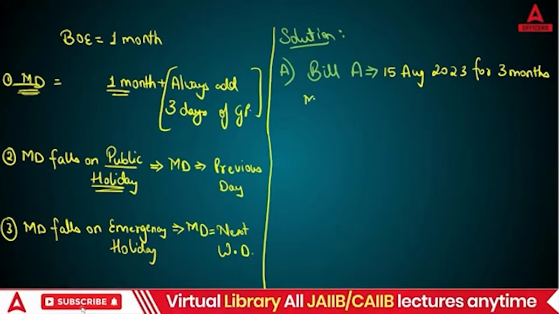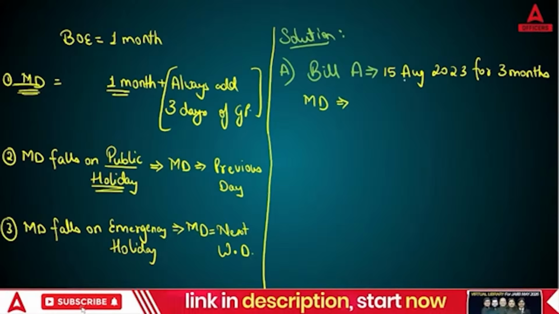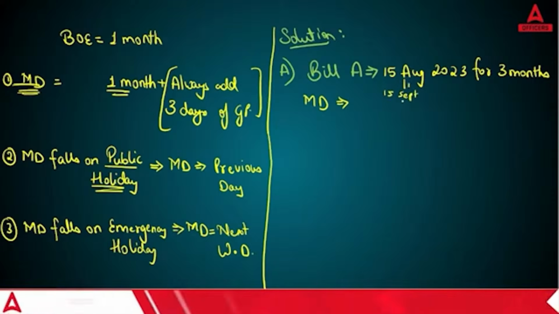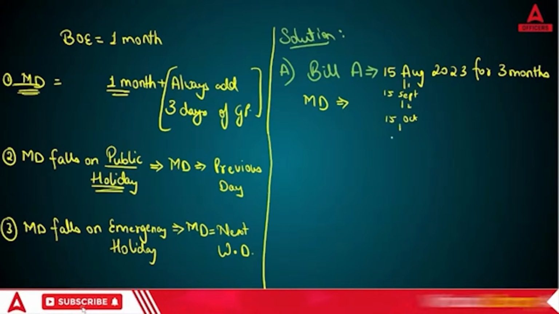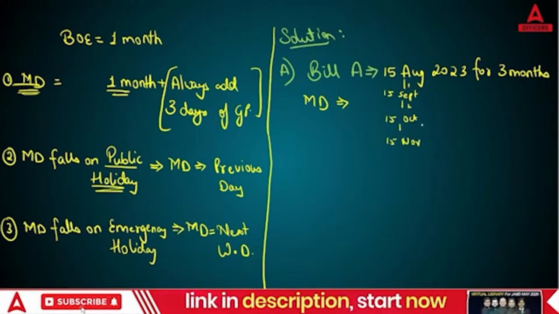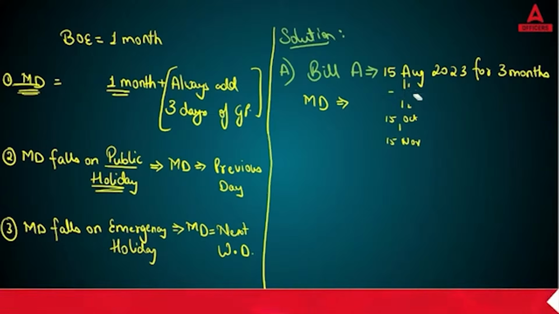So how to calculate the maturity date? First add 3 months to it. So 15th September is 1 month, then 15th October is the second month, then 15th November is your third month. This is how you will be calculating. Wait, let me draw this thing.